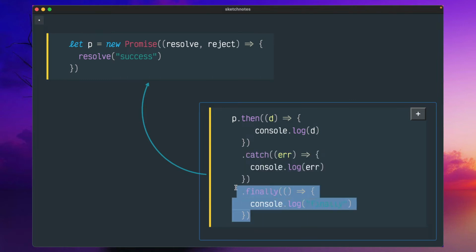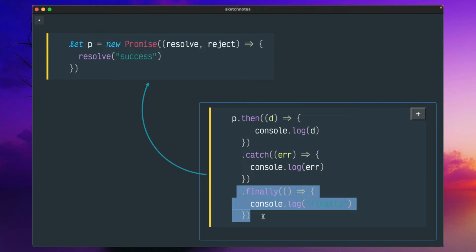But finally is not very commonly used. It is for some cleanup operation. In case you are making a database connection, even though it succeeds or fails, you want to close the connection. Now there are lots of abstraction layers, but opening a database connection is a traditional computer science problem. For example, with a file, you want to open a file and close it so that other programs can access it.